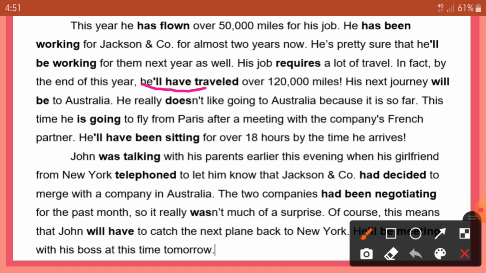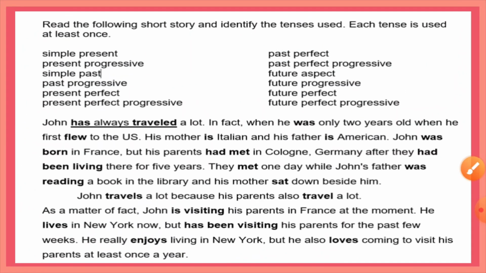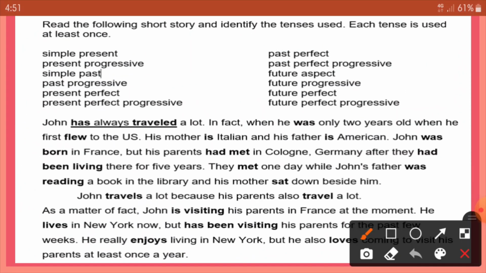So next example, here you see that will have traveled. In the next example, you see that a verb met is presented in two forms. That is had met and met. Similarly, the verb visit is presented again in two forms. That is visiting and has been visiting.